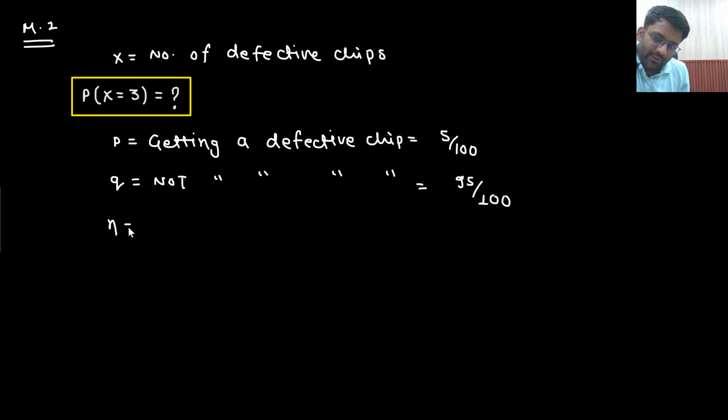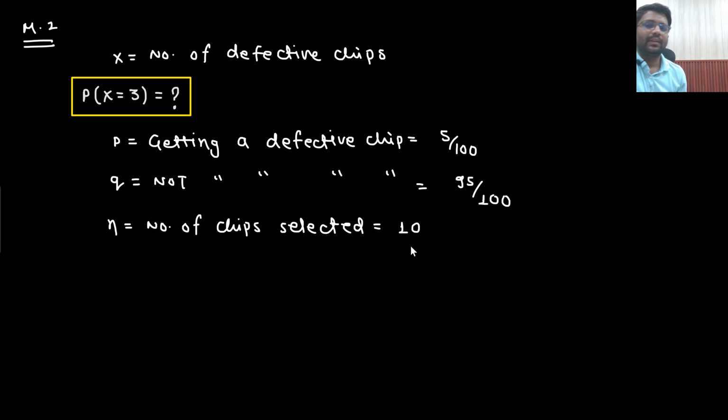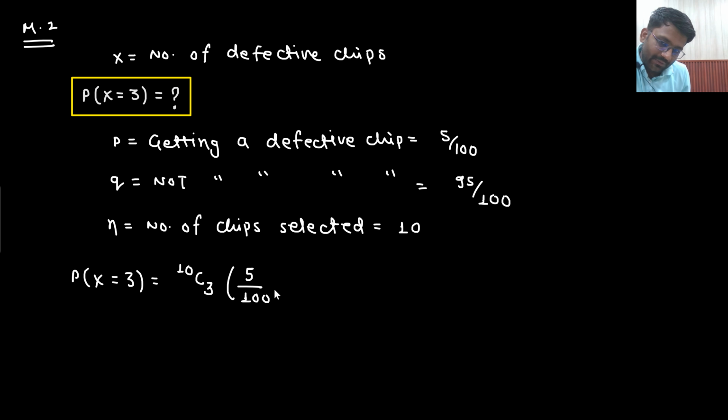And now I am defining another thing, which is N, equal to the number of trials, or you can say the number of chips selected. So how many chips are you selecting? That is equal to 10. So the probability of random variable x taking value 3 would be equal to: out of 10 you are selecting 3 chips which are defective and 7 chips which are non-defective. So this is the answer that you are getting.